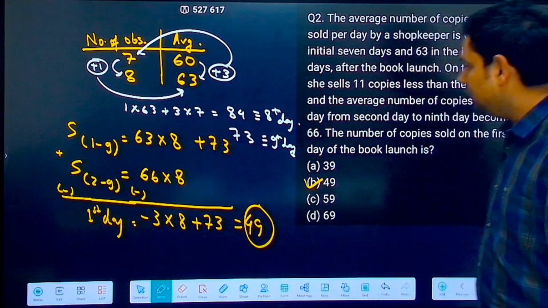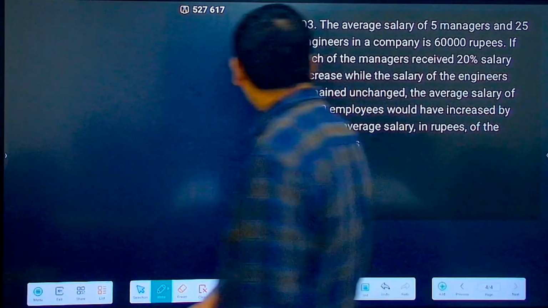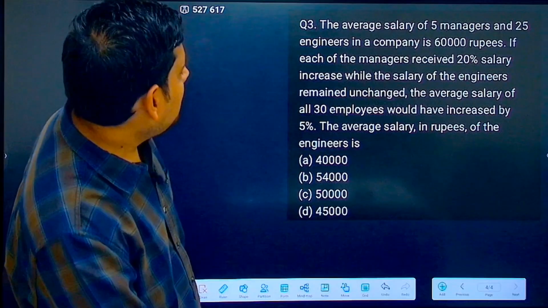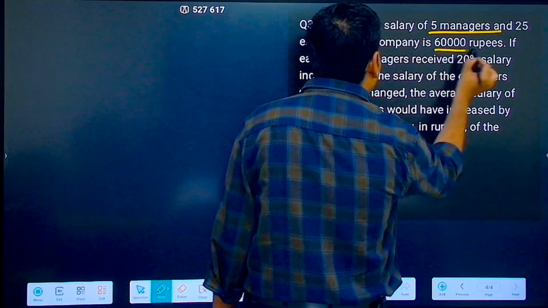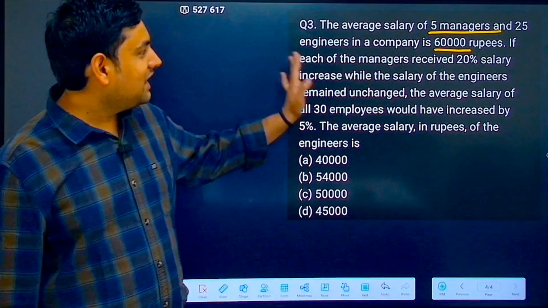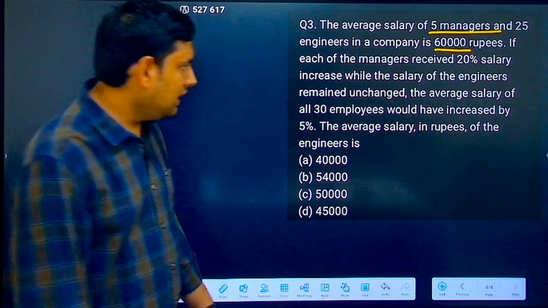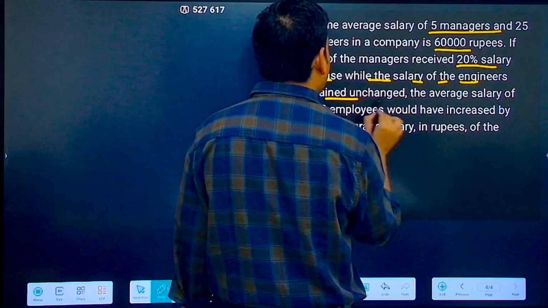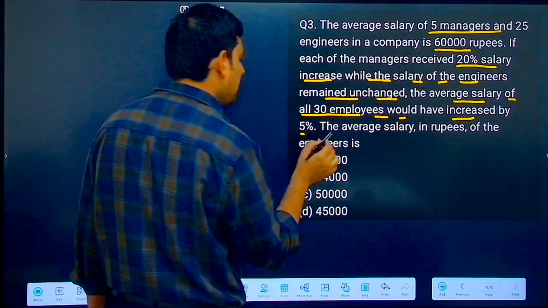Okay. Now, this one. Let's see the average salary of 5 managers and 25 engineers in the family. Not a family. This company is not a family. So basically, in a company, 60,000. Now, if each of the managers received 20% increase while the salary of the engineers remained unchanged, the average salary of all 30 employees would increase by 5%.